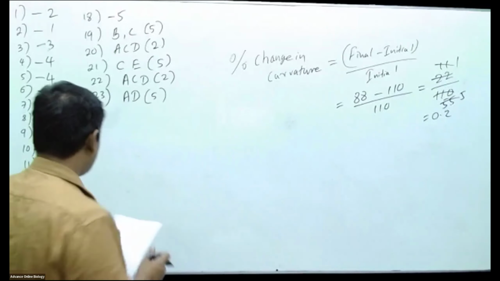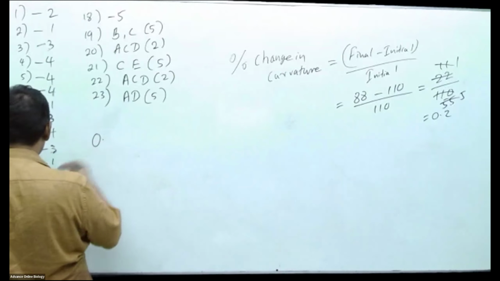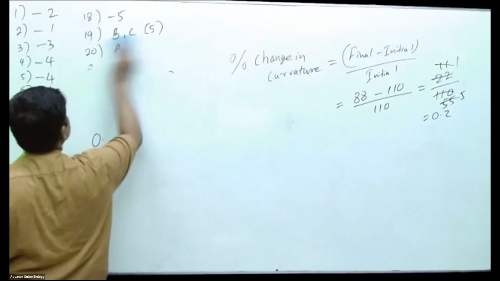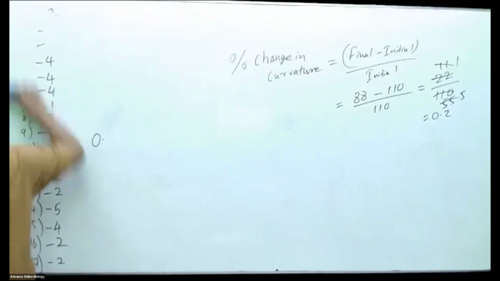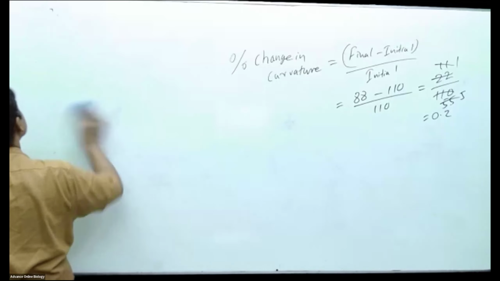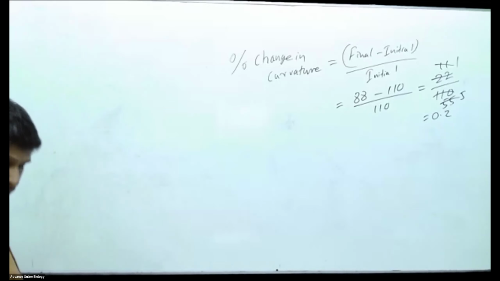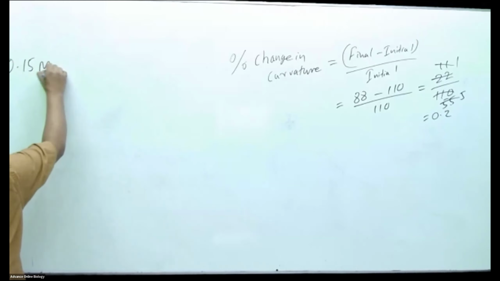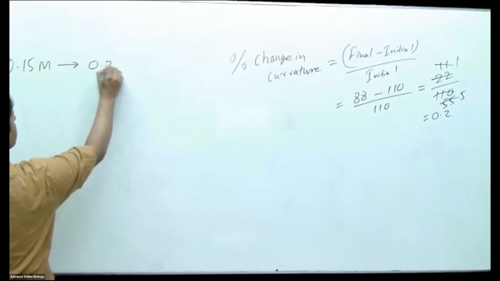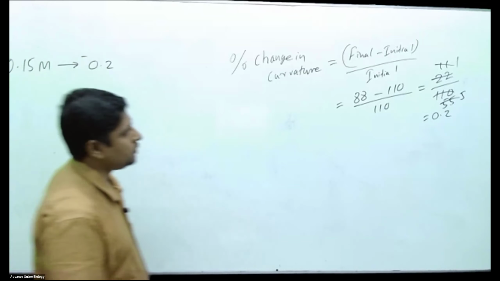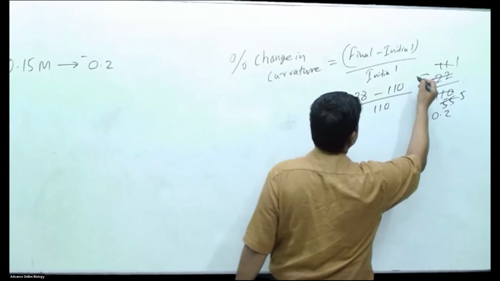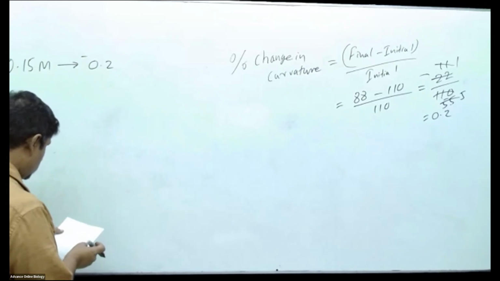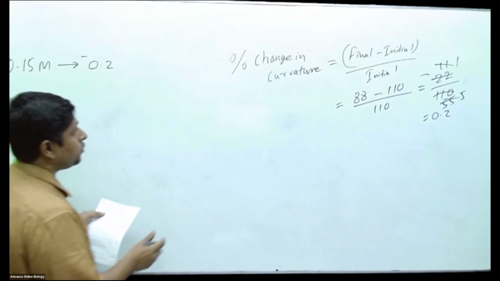So for 0.15 m, we get minus 0.2. Right. We'll do the second one.